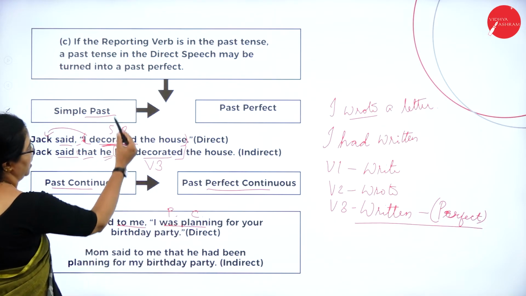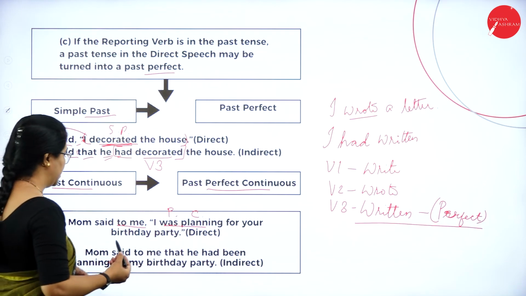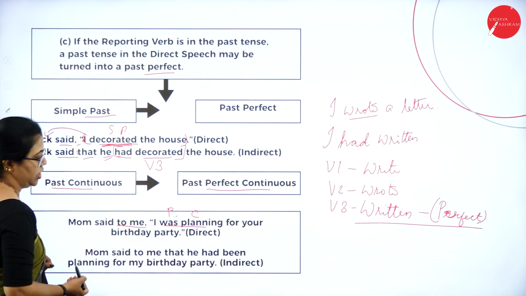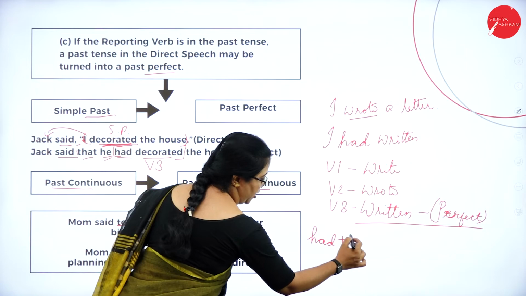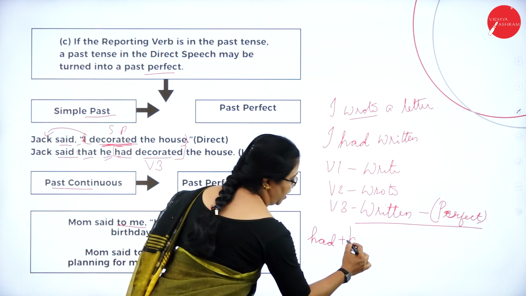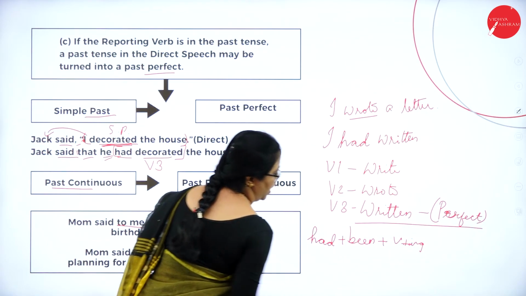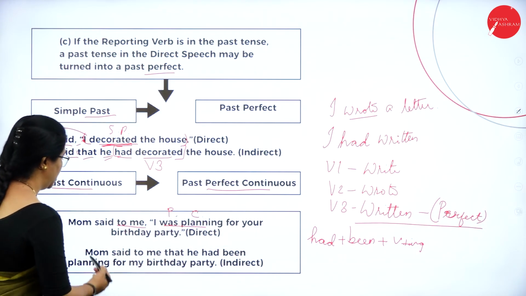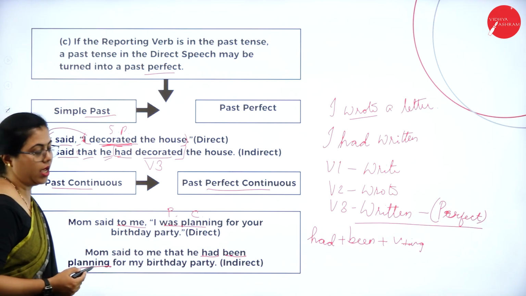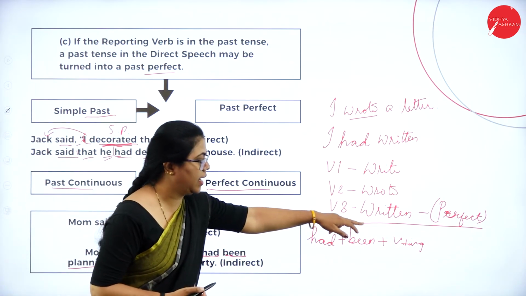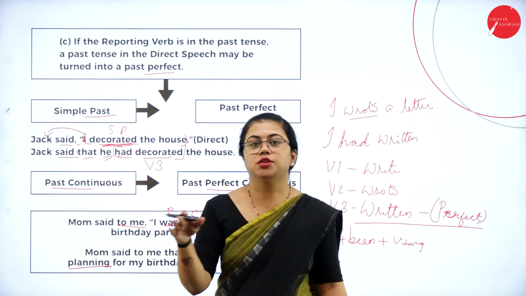Because you are changing it, whatever is there in past tense will change to perfect tenses. You need to add the perfect tense over there. So how do you do it? Was planning will change to past perfect continuous. The form is had plus been, then the verb in ing form. This is the structure of past perfect continuous. So here: Mom said to me that she had been planning. So here it is had been and the verb in ing form. This is how you change from past continuous to past perfect continuous.